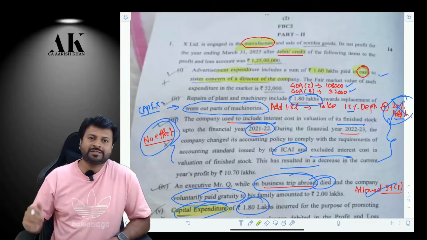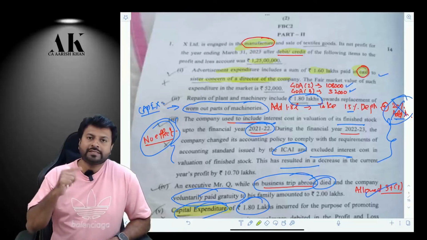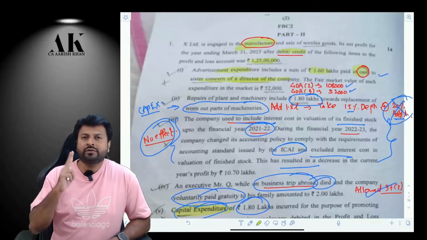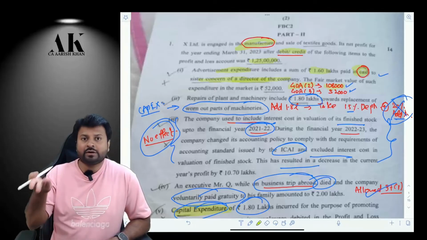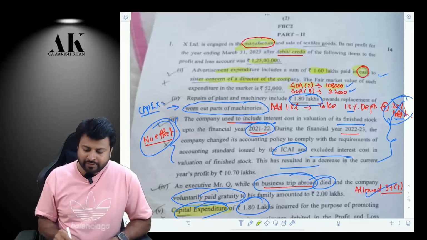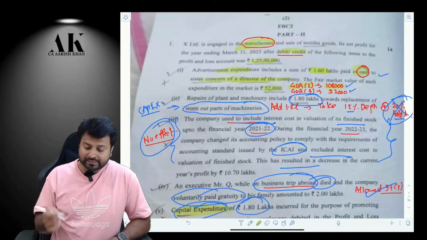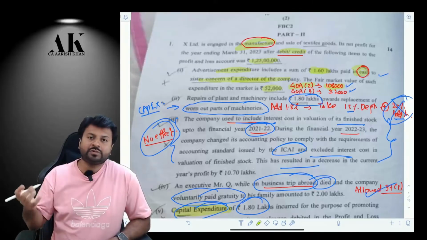We have done similar adjustments in class also. If you are making excess payment to a relative in cash, then you have to first follow 40A(2) and then 40A(3). So first in 40A(2), you have to disallow the excess amount. How much is excess? You have paid 1.6 lakhs. The market value is 52,000. Therefore, excess is 1,08,000. 1,08,000 has to be disallowed.